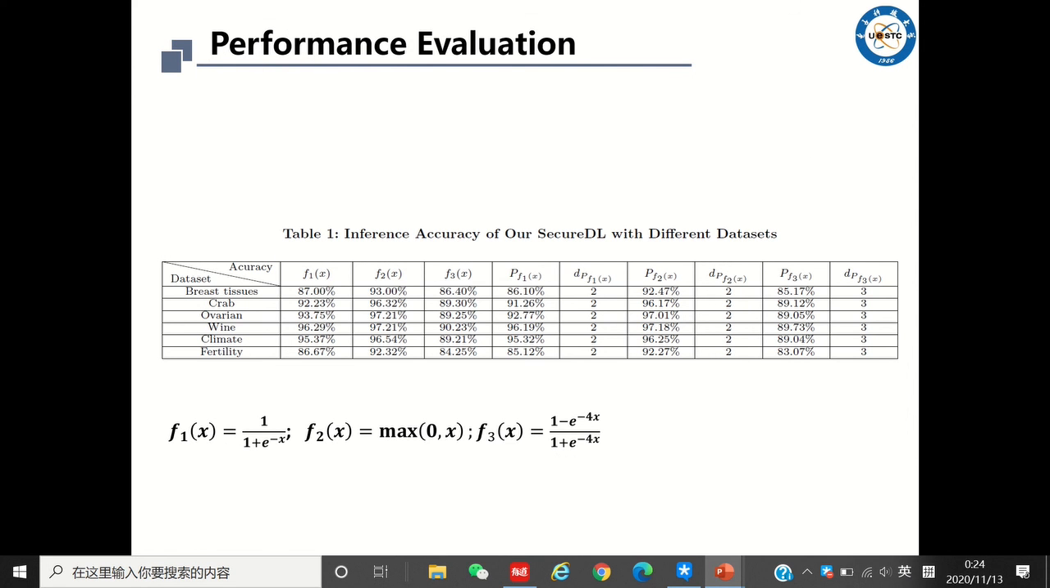In this section, we evaluate the performance of SecureDL in terms of the inference accuracy, detection accuracy, and overhead. As described in Table 1, for the existing activation functions, approximate polynomials with 2 or 3 degrees are sufficient to achieve the expected accuracy. We can say that the model classification accuracy on the approximation polynomials is very close to that under the original function.